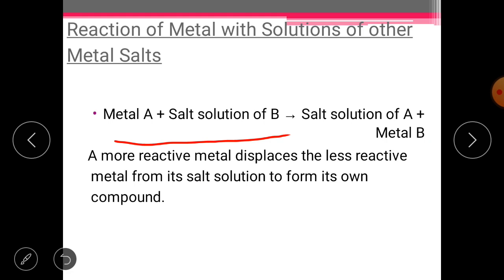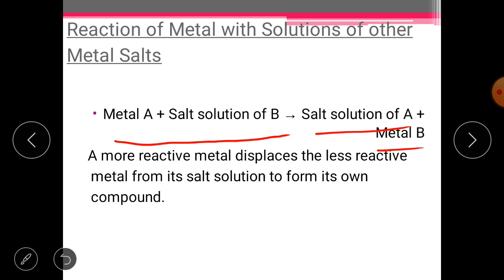The product formed will be salt solution of A, and the metal B will get displaced. We are aware of displacement reactions. When we were studying the types of chemical reactions, we studied this topic. So if you want to know who will displace whom, whether a particular reaction will occur or not, then the reactivity series which we discussed just before this topic will be very helpful to understand this.